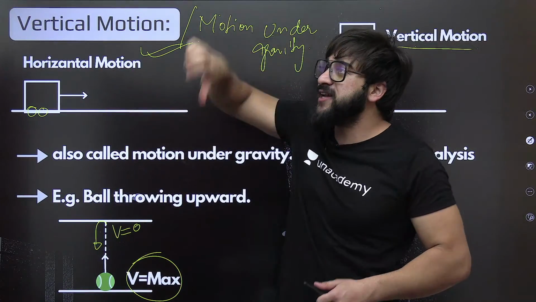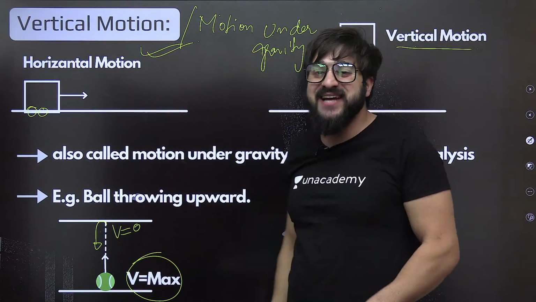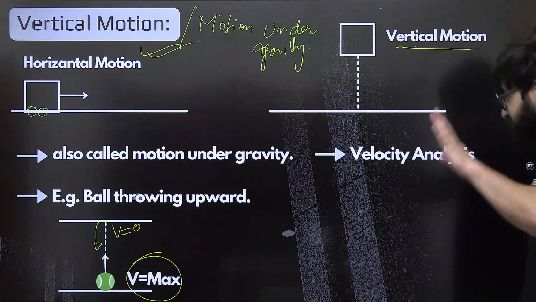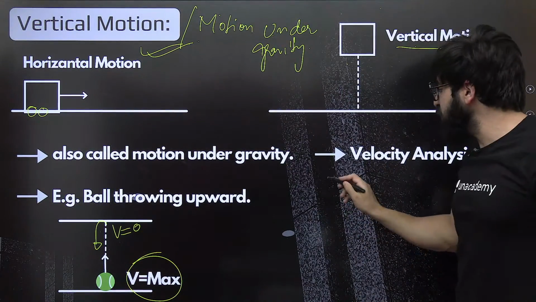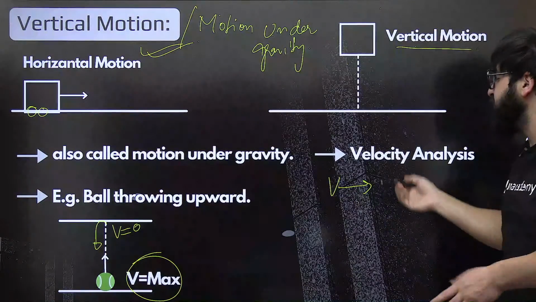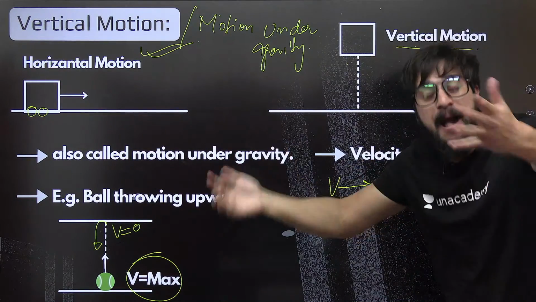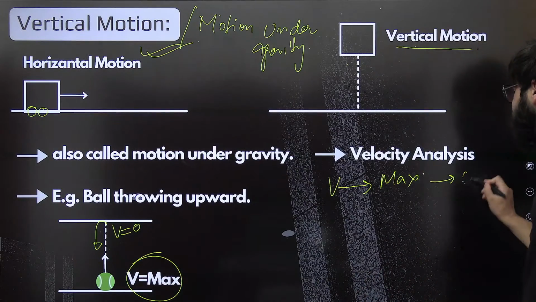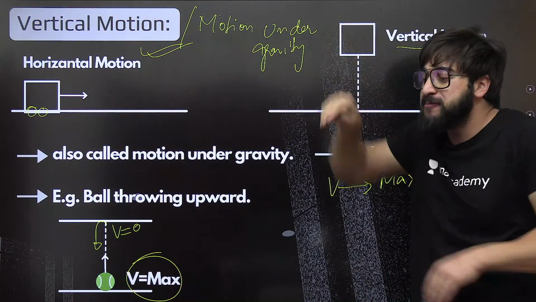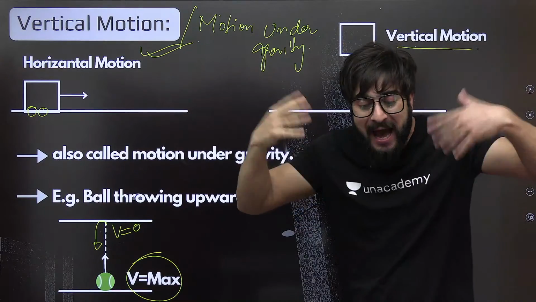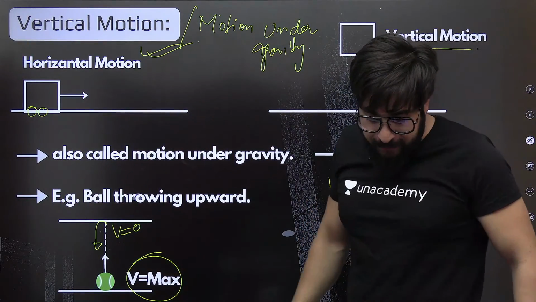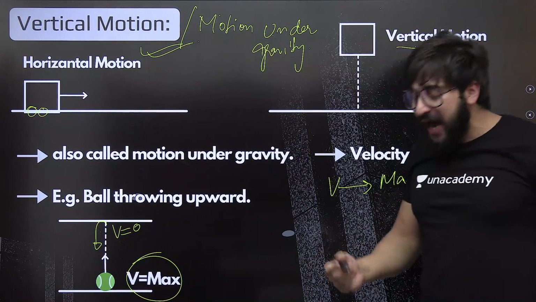If this is the forward direction, you can take it as the backward direction. Understand? Falling down. Fine. So what happens with the velocity? Initially we give some velocity, we take that as, for example, maximum. Afterwards, what is happening with the velocity? It becomes 0 at the top. This keeps on reducing. Why does it happen exactly? Can you tell me?